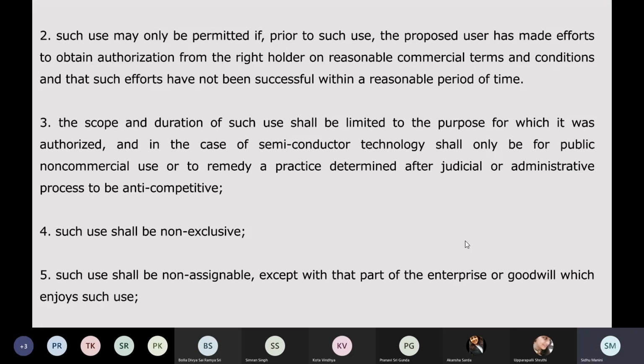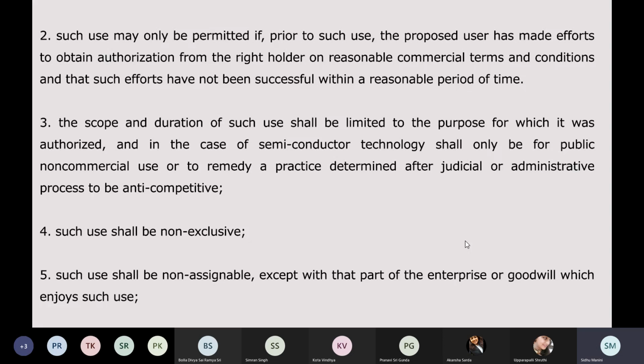And in the case of semiconductor technology, it shall only be for public non-commercial use or to remedy a practice determined after judicial or administrative process to be anti-competitive. Meaning, semiconductor technology is basically the Semiconductor Integrated Circuits Act. You must have read it in your third year. Basically, they are small circuits that are put in technologies like mobiles and laptops.